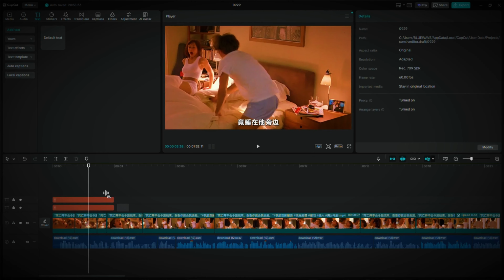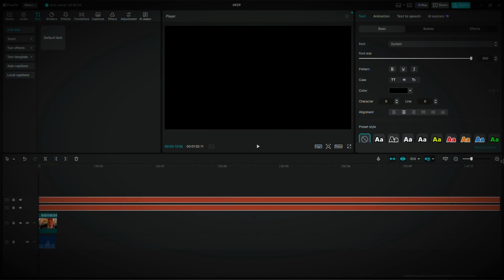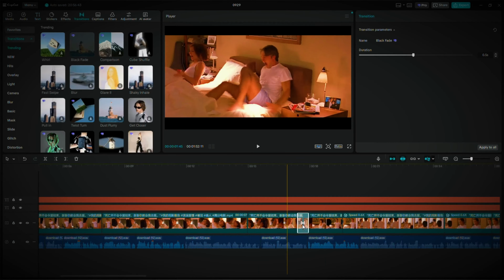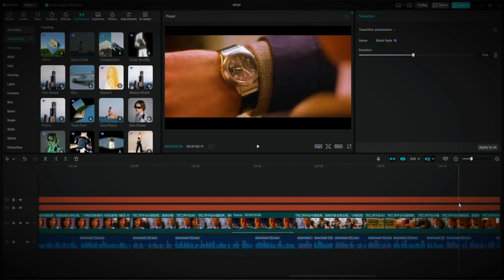Now, select both text layers and extend them to match the full length of your video. Next, go ahead and add a few transitions. Don't overdo it. Keep things clean and simple.